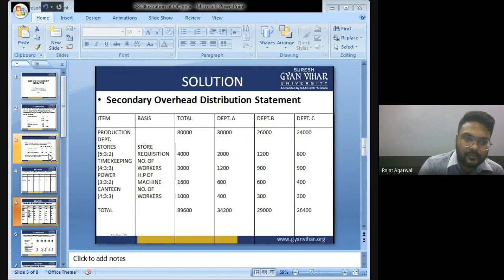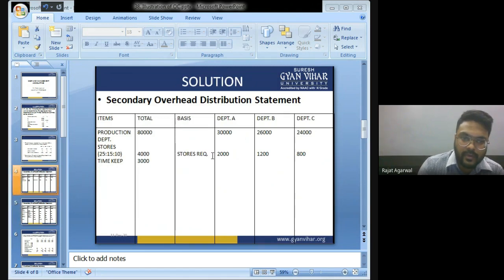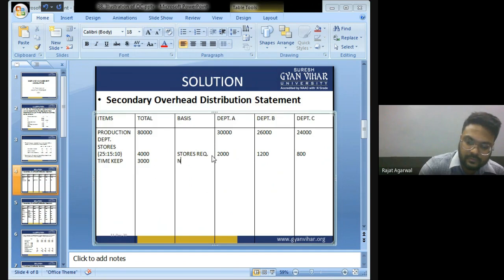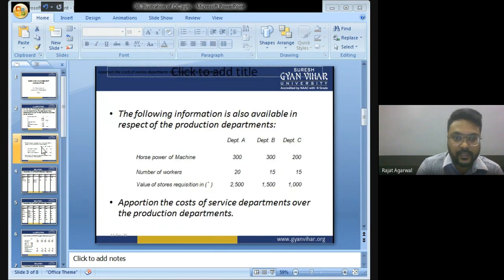Okay, number of workers. What is the ratio of number of workers?